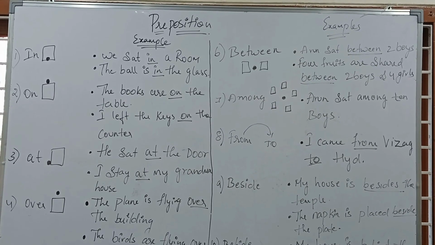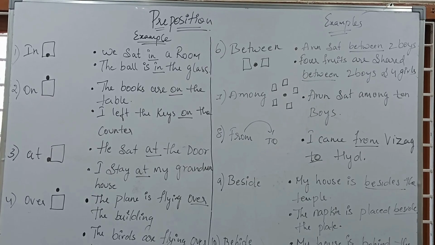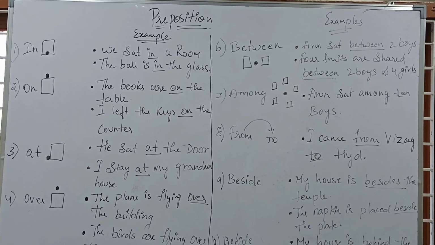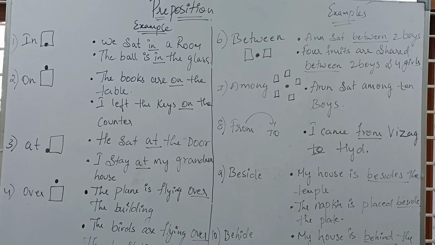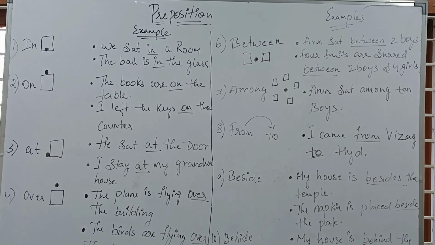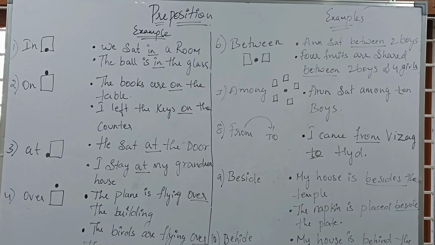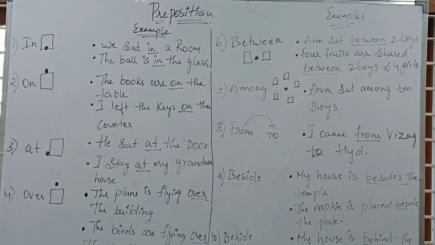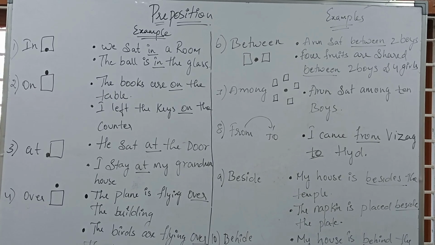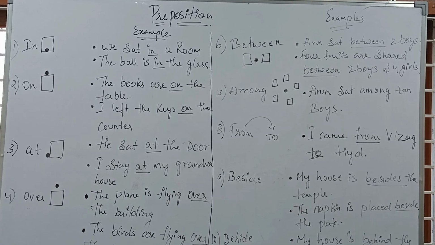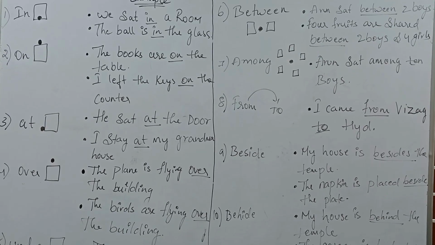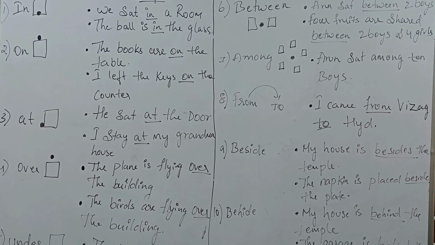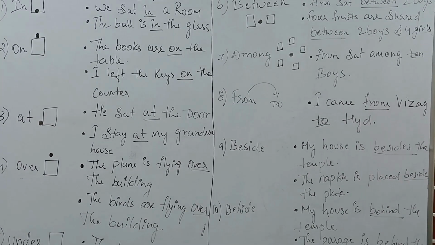Table is the surface where the books are touching and the books are being there. So we call it books are on the table. The next example is I left the keys on the counter. Counter is also like a table, a surface, and the keys touch the surface. So on is used to say that the object is on that surface.